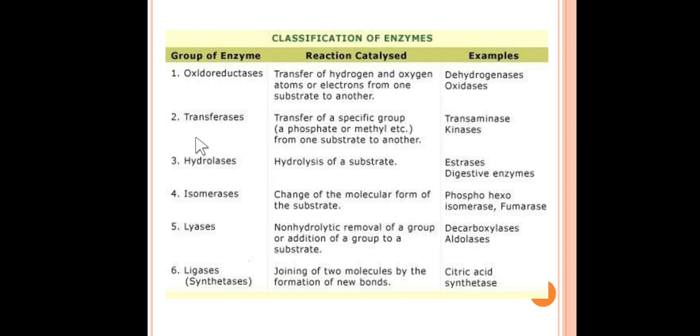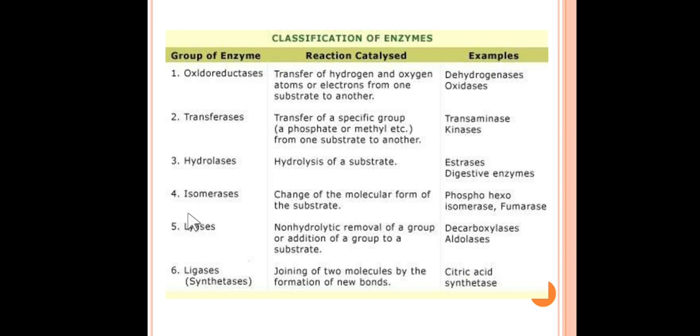Now the second enzyme is transferase. As the name suggests, it transfers one specific group, especially a phosphate or methyl group, from one substrate to another. Examples of transferase are transaminase and kinase. The third one is hydrolase. It simply hydrolyzes the substrate. As you know, hydrolysis means addition of a water molecule. An example of a hydrolase is esterase, which is a digestive enzyme in our body.